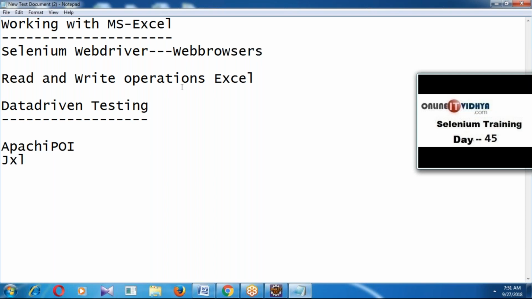So we can use either Apache POI or JXL to automate operations on Excel. Guys, which one is better between the two? Which one can we use to perform operations, either Apache POI or JXL?